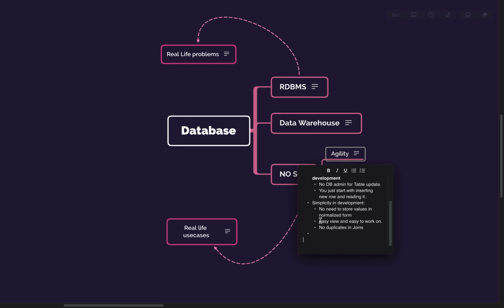And let's take an example. There is one more simplicity in development. Let's say you have a user table. Now if you want to normalize a user table, how will it typically look? You will have a user table with all the normalized data, and then you will have an address table.